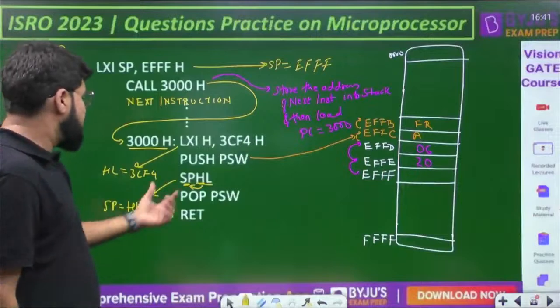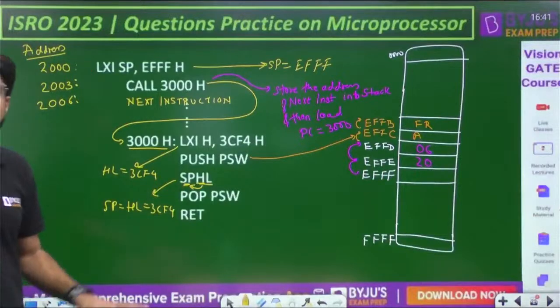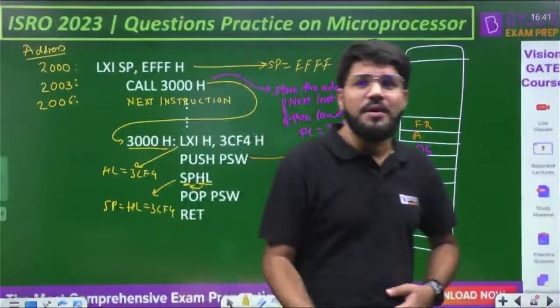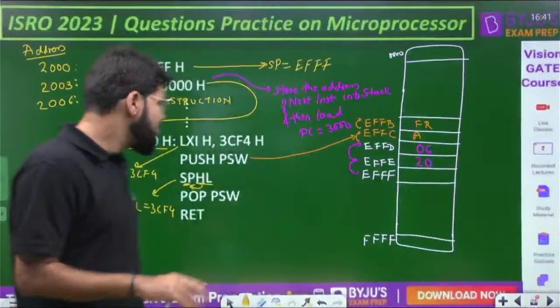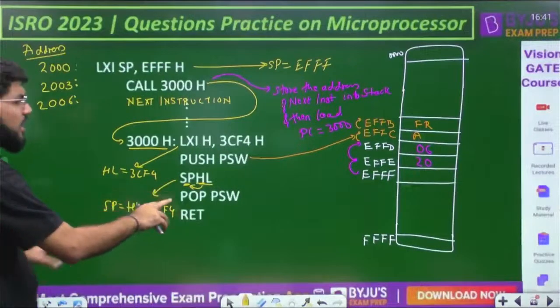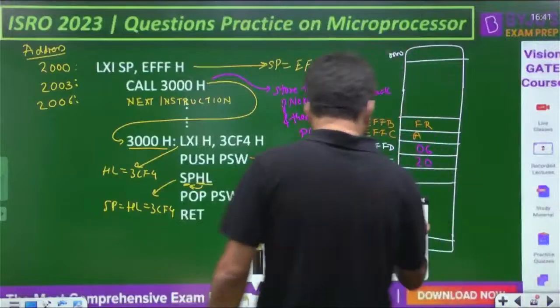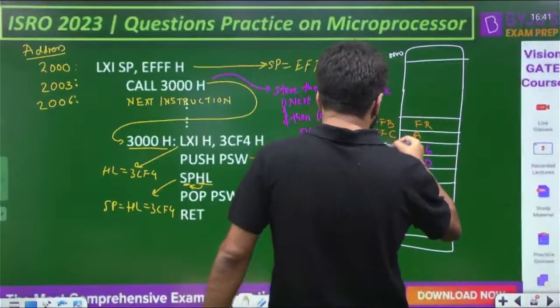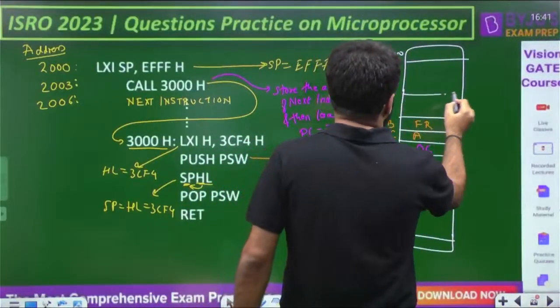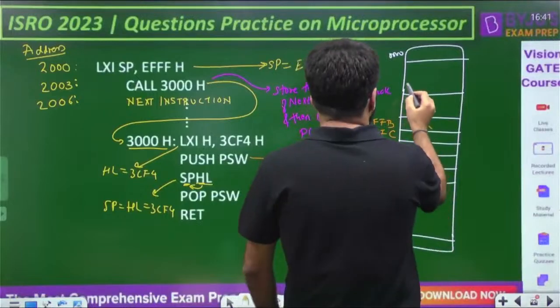Okay. The stack pointer is by the way changed, and that is why the question is not asking you where the program is going to return. So what is going to happen actually, for the stack pointer, there will be some memory location 3CF4, randomly, 3CF4 will come somewhere above. Suppose here.